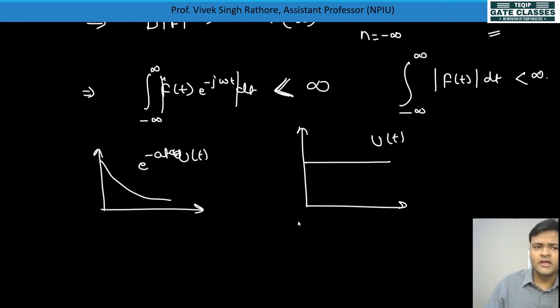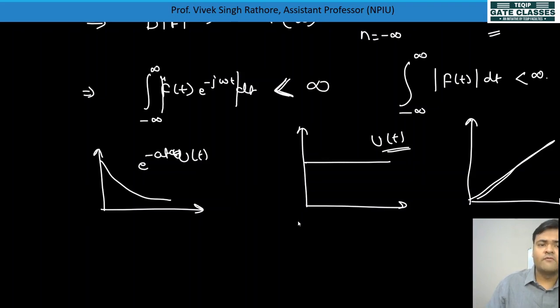That is why these signals are called limitedly defined Fourier transforms. For signals that are not at all absolutely integrable, the Fourier transform is not defined. This one is limitedly defined, and this is truly defined.